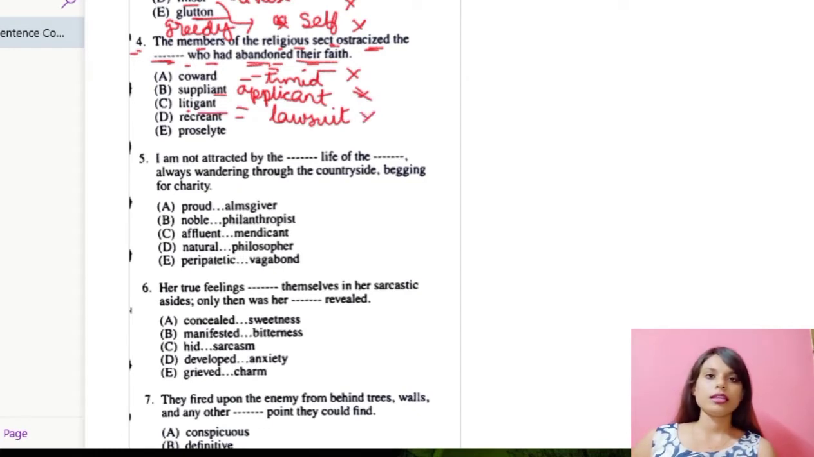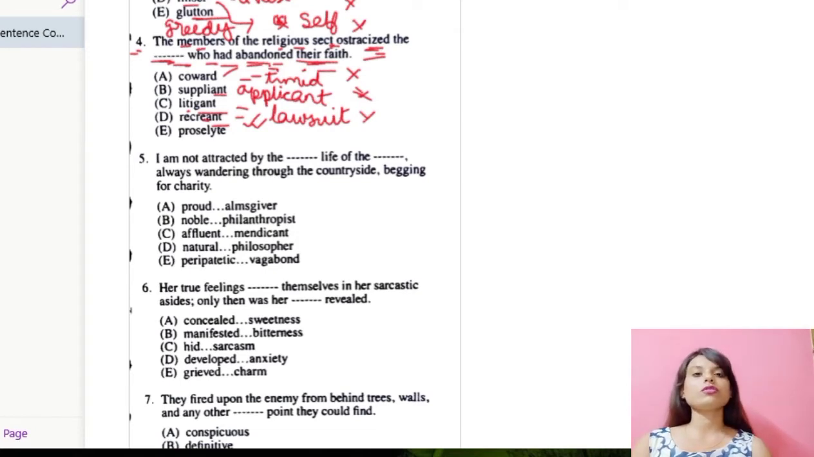Number D, recreant. Now recreant means cowardly. So the members of the religious sect ostracized the recreant who had abandoned their faith. Obviously this will go. Number D will go, because cowardly people can never become a part of a religious sect, because they always fear that something wrong would happen. Due to this fear, they are ostracized or thrown away from the religious sect.